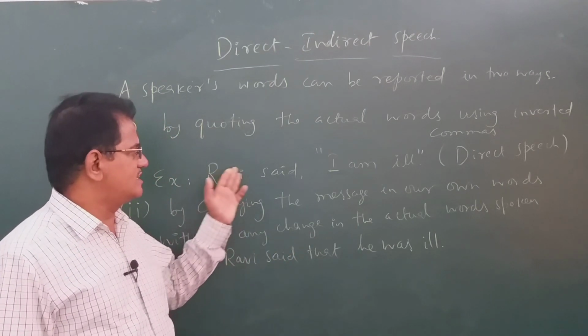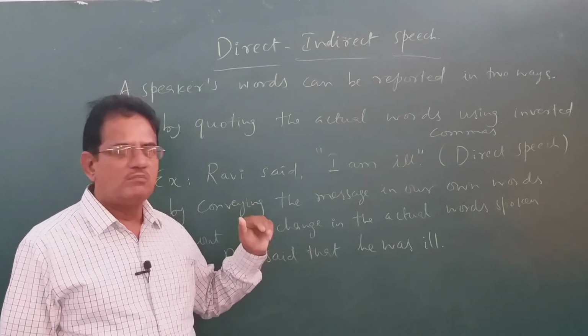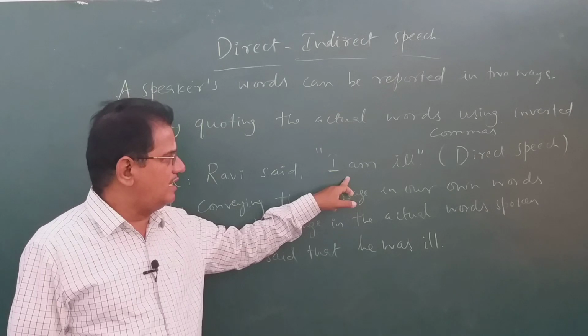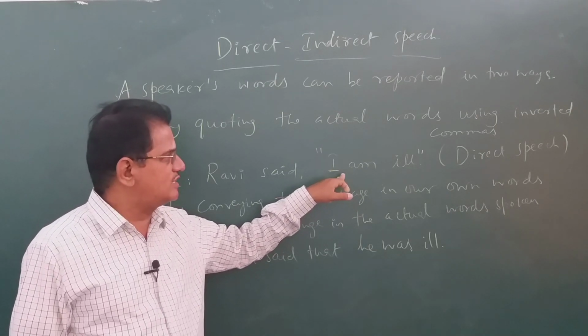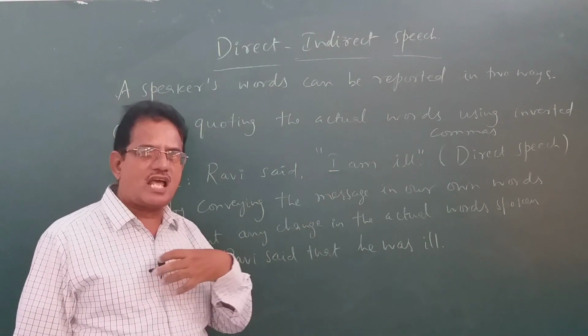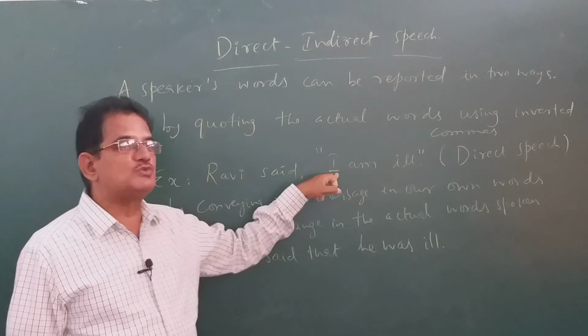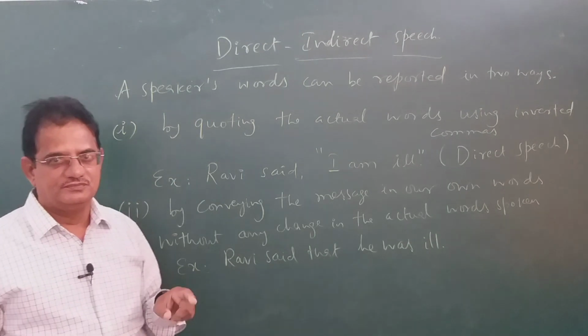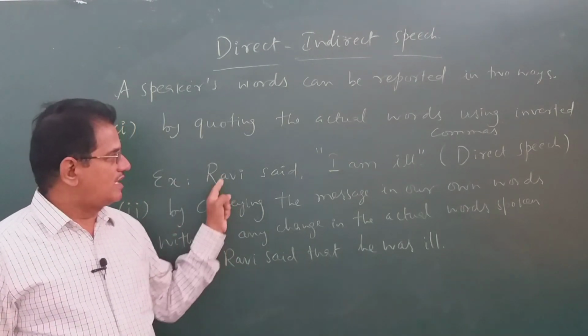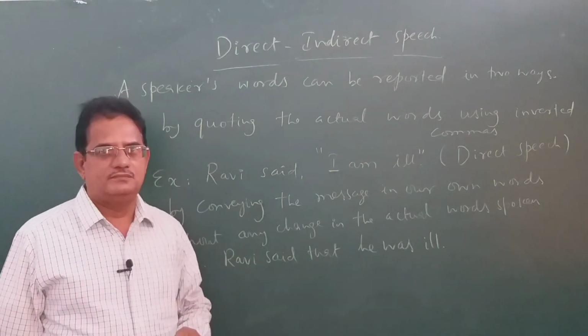What are they? Ravi said, "I am ill." But in this, in the sentence which is there inside the quotation marks, I is not I actually. This I is Ravi, because he spoke those words. You understand? Ravi said, "I am ill."